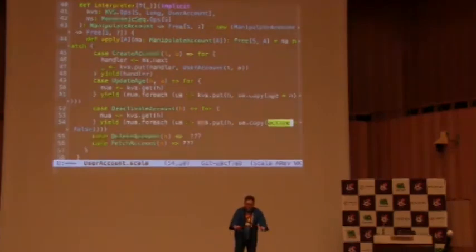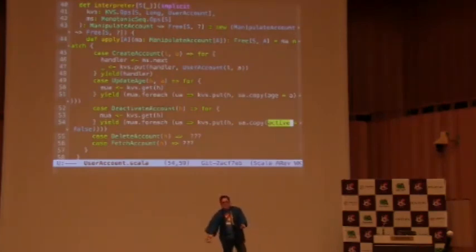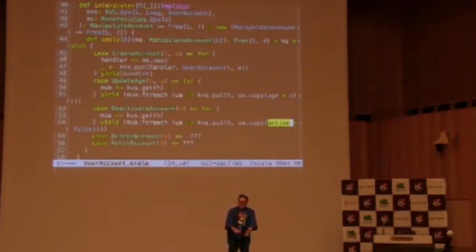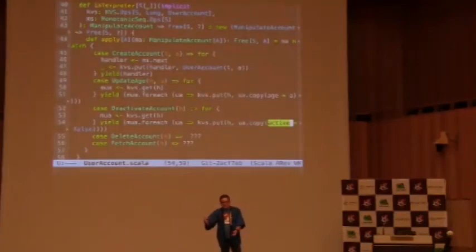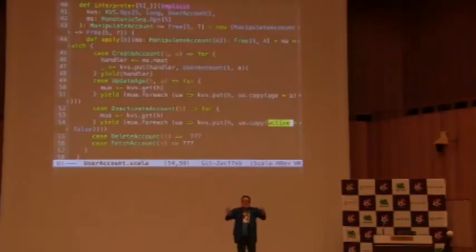But the difference is that you write the interpreter for the lower level languages once. You once will write an interpreter for key value store. You will once create an interpreter for monotonic sequence. So then you can write your higher level interpreters with ease, with just reusing the lower level language. And you already have all the machinery written for you, because once you do it, it's there in your project, and you can reuse it among other projects and all that.